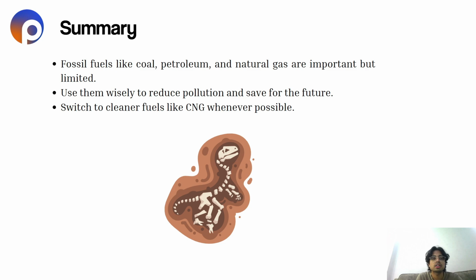In summary, we can understand. Let's see the summary. So, fossil fuels like coal, petroleum, and natural gas are important but limited in nature. So, we need to use them wisely to reduce pollution and save for the future generation, because our future generation also needs these natural resources. Switch to cleaner fuels like CNG whenever possible, because petrol generally creates pollution, mostly air pollution. So we can use CNG as a substitute for petrol sometimes whenever it's possible.